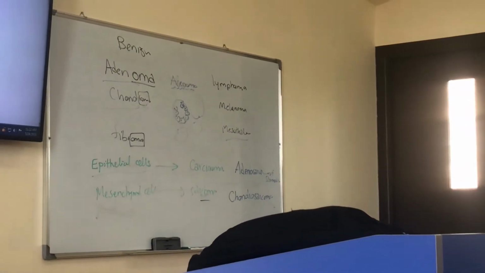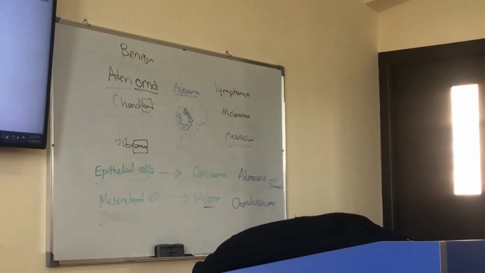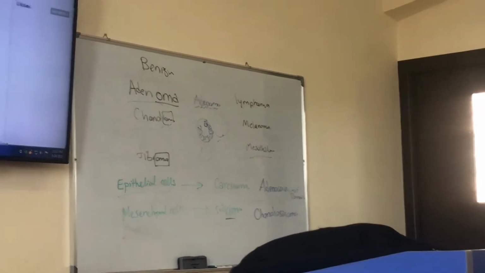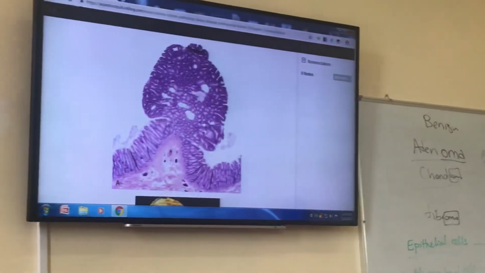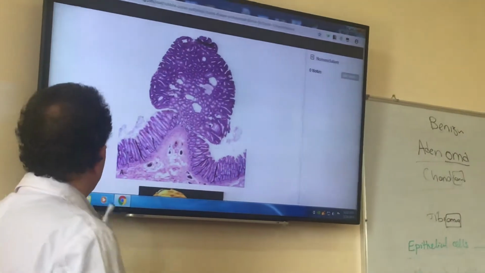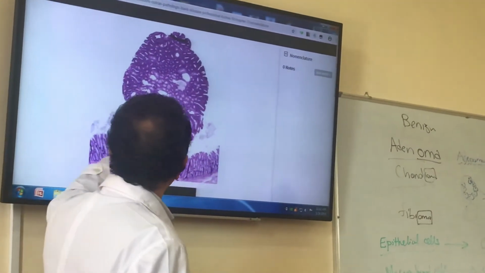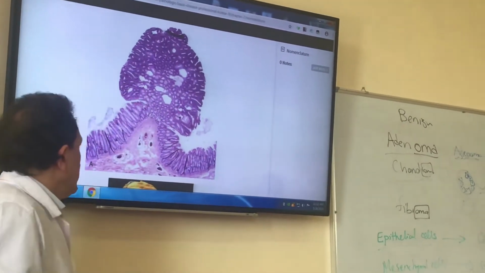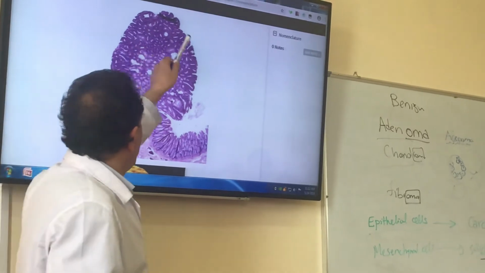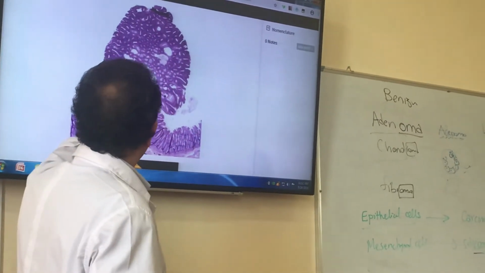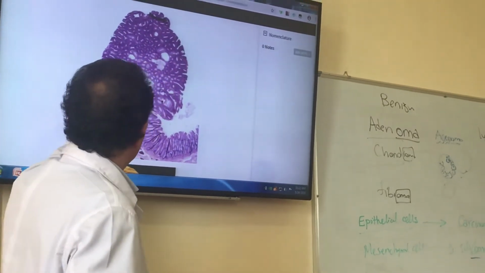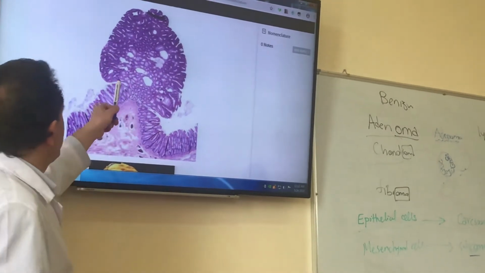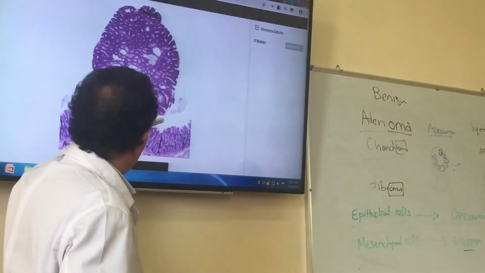And also the growth of the tumor is important. You see, this is a polypoid growth. It is the normal mucosa, and here we see a polypoid growth. It's a polyp. Now this polyp is most commonly benign because it is well defined.